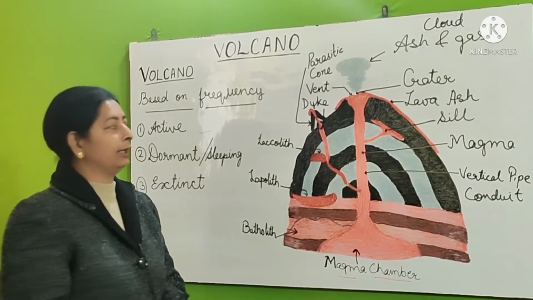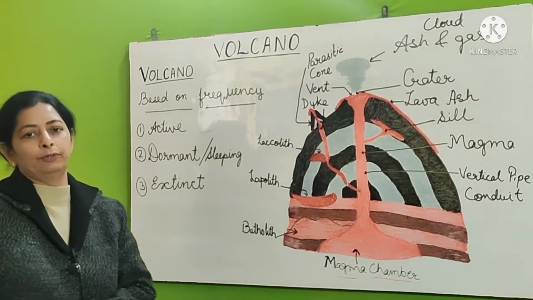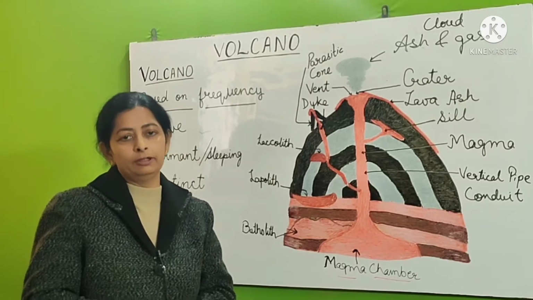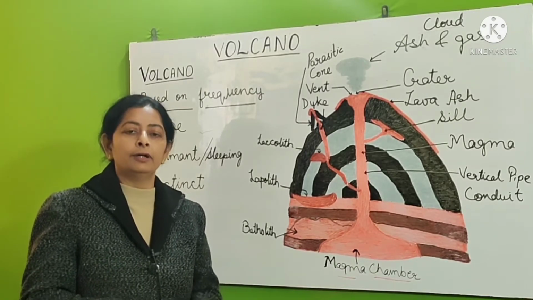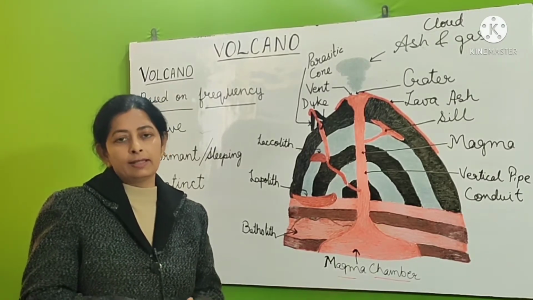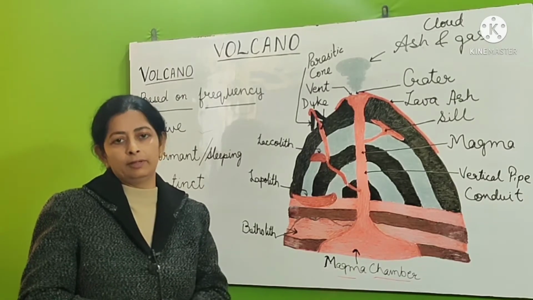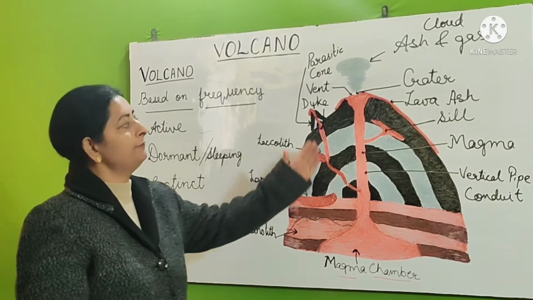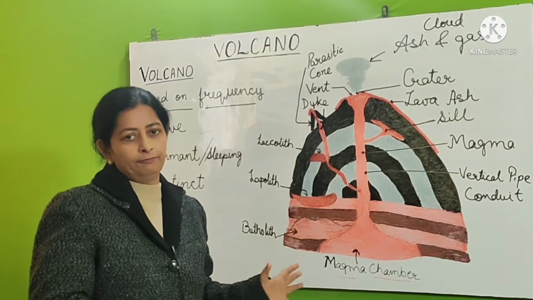So let's begin. What is a volcano? As you all know, a volcano is a rupture or an opening on the earth crust from where lava, volcanic ash, gases and different small rock materials erupt. This volcanic eruption gives rise to different types of land features.